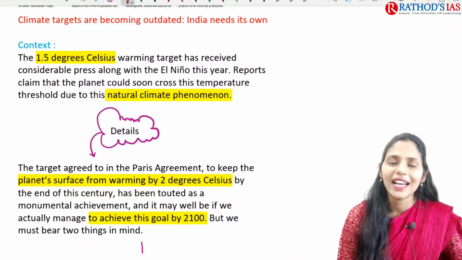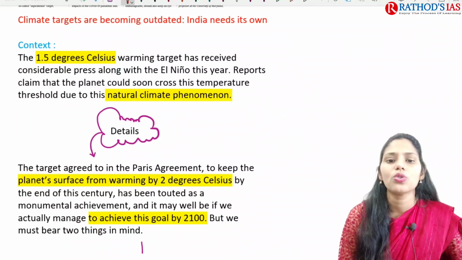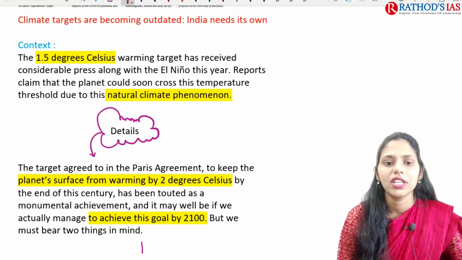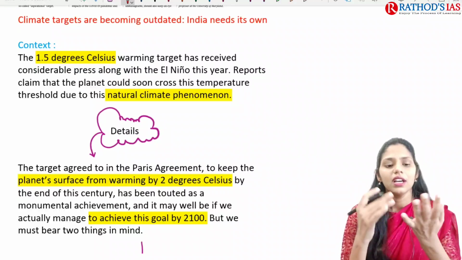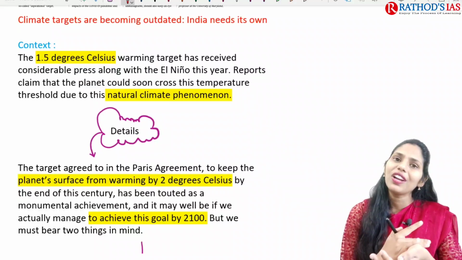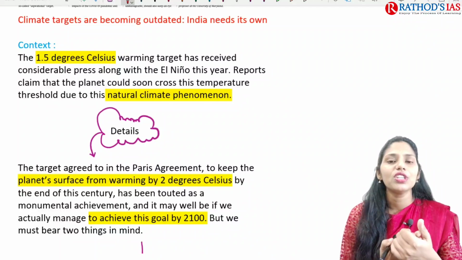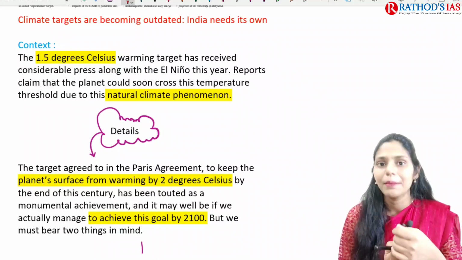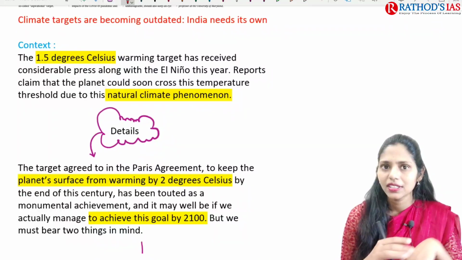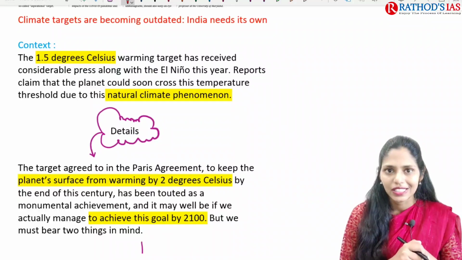but this target has not been reached. Because of this, a number of reports show that we are going to have events because of climate change, and we are facing these events like uneven rainfall. For example, in India, we are having high rainfall in the northern part of our country rather than the south, and heat waves in Europe as well as America, and there is melting of glaciers at a faster pace, and an increase in sea level. So these are the unwanted events that we are seeing, right?